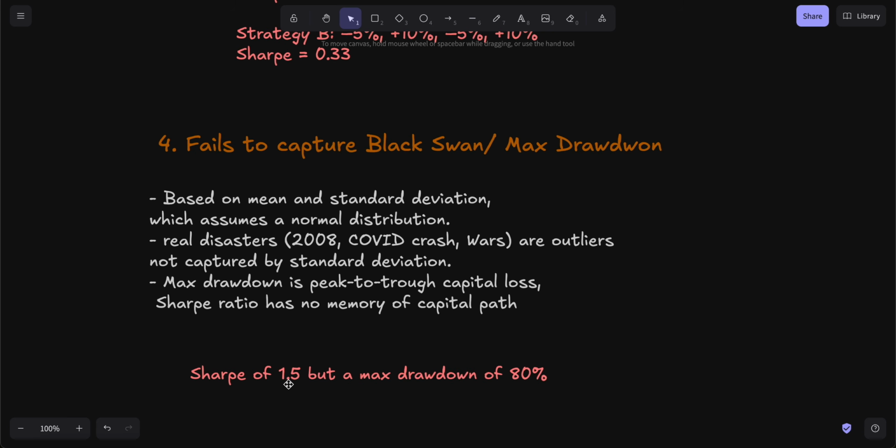It doesn't store that information on maximum drawdown because it gets cancelled out, as it's averaging all these numbers together, and it's completely ignored. So a strategy can have a Sharpe ratio of 1.5 or 2 but a maximum drawdown of 80% or 90%, and imagine that $100,000 of your fund goes down to just $10,000. It fails to capture that. It fails to completely capture the black swan event, and that's a huge issue.